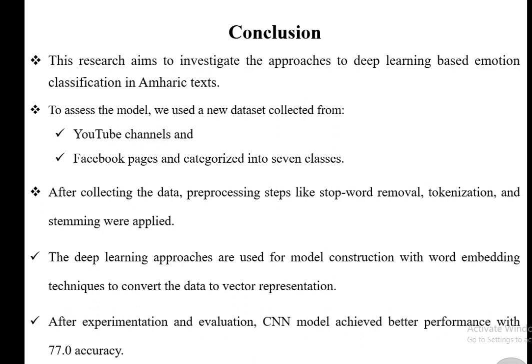Deep learning approaches were used for model construction, with word embedding techniques to convert the data to vector representation. Finally, after numerous experiments, the CNN model achieved the better performance with 77.0 accuracy.